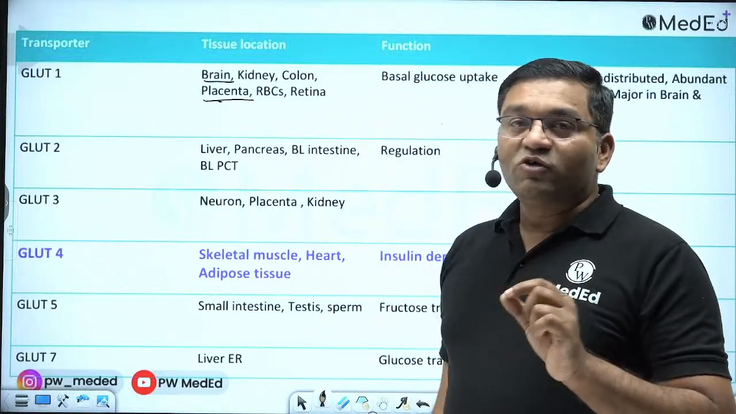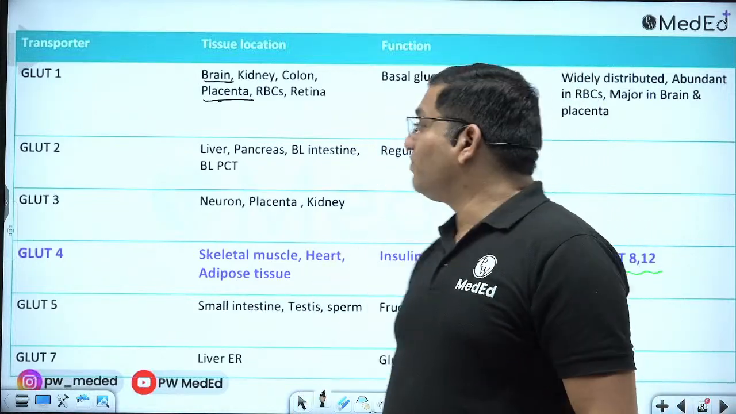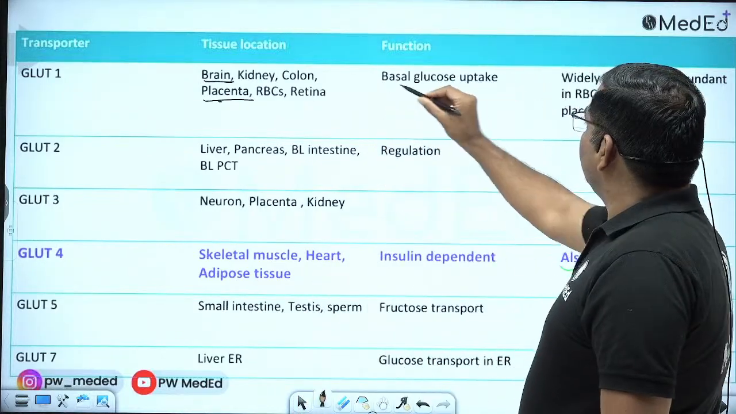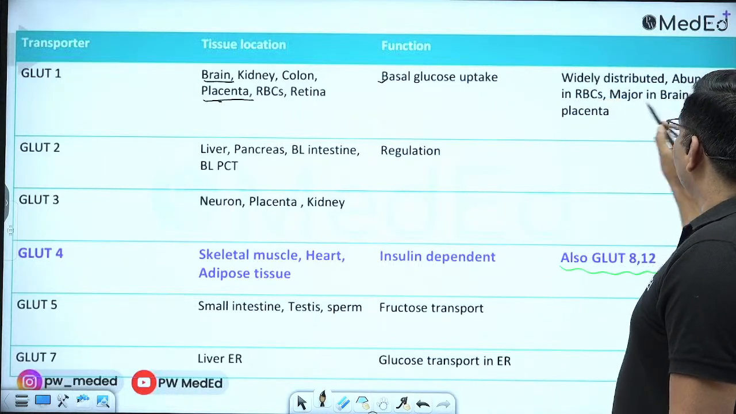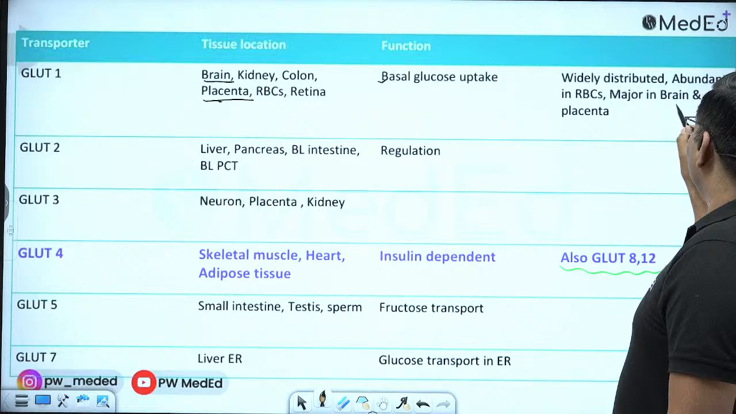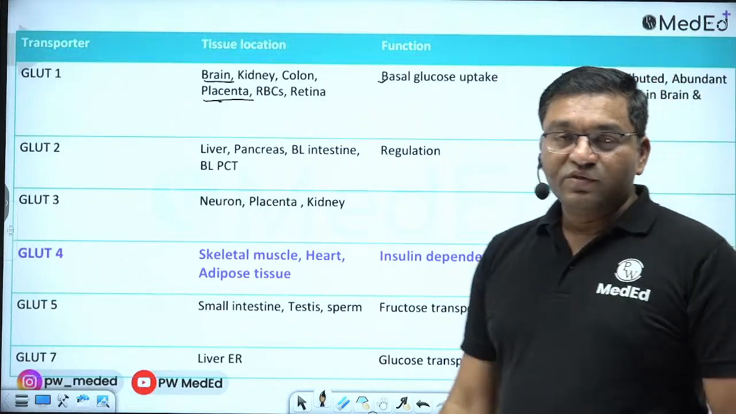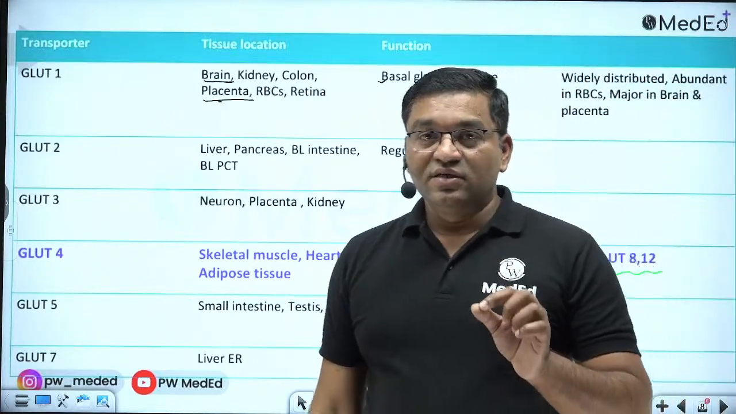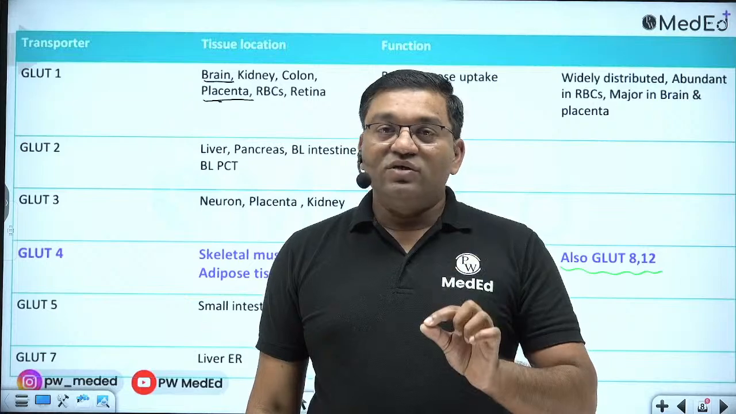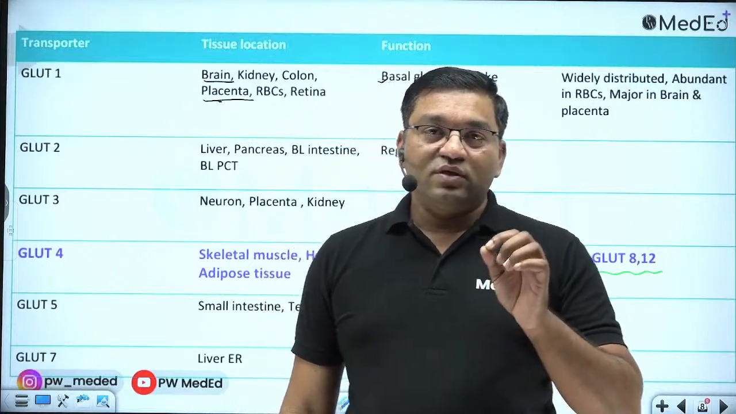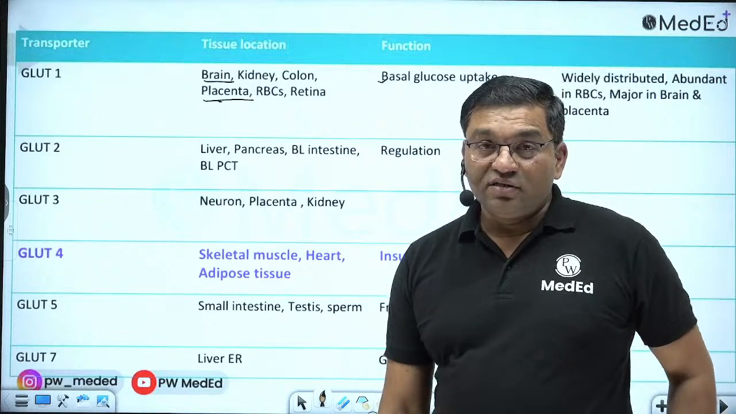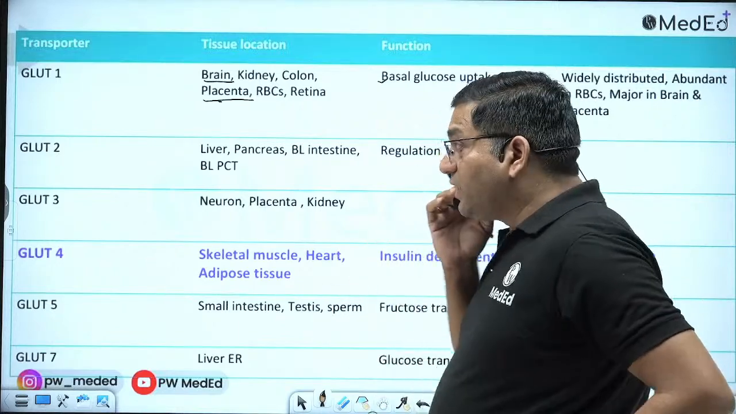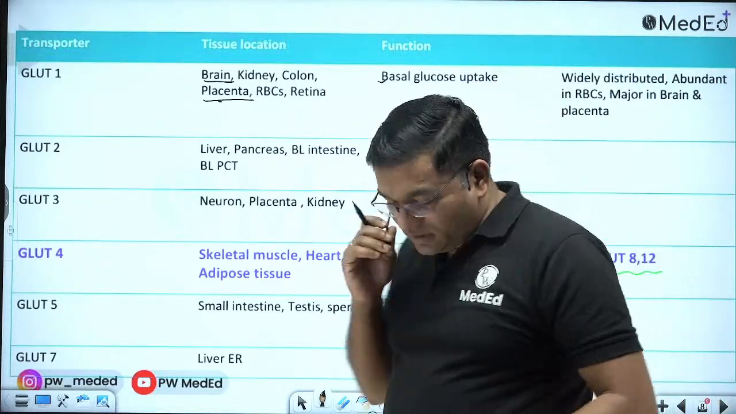It is important for basal glucose uptake. It is widely distributed, abundantly present in RBCs, major in brain and placenta. Remember, in RBCs anaerobic glycolysis is the only source of energy, and another important pathway in the RBC is the HMP shunt. Just wait.